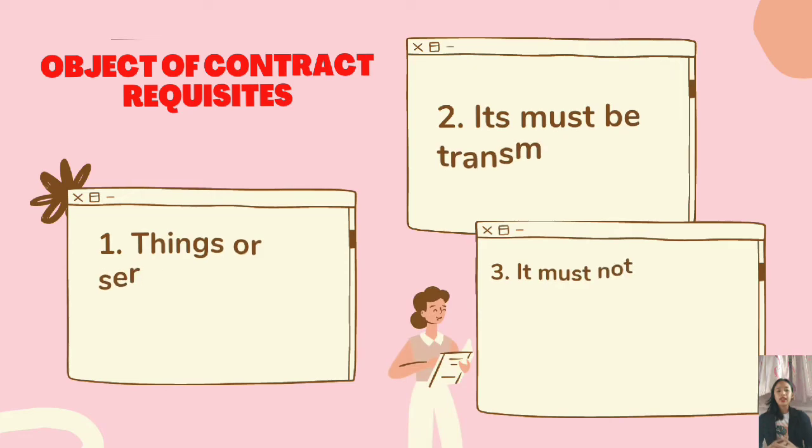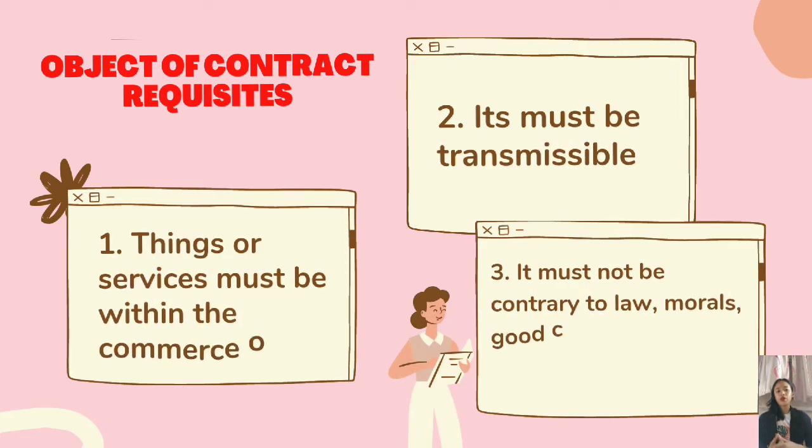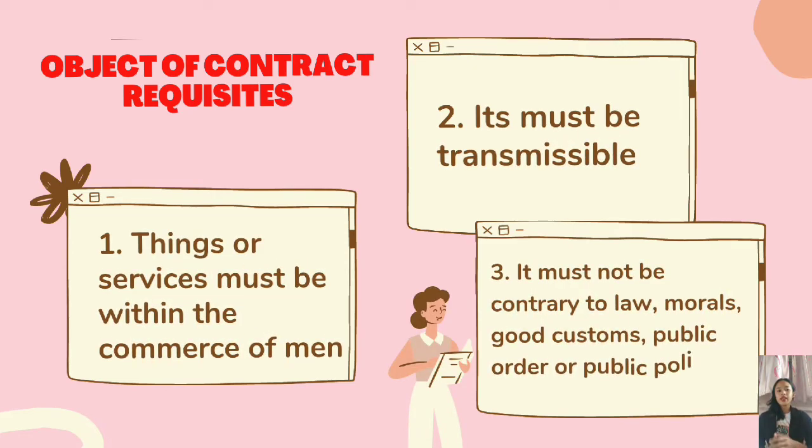Let's proceed to the next slide. So, what are the requisites of the object of a contract? First, things or services must be within the commerce of men. It means na hindi ito yung mga outside the commerce of men. Example, parks, plazas, public office, or political rights like the right to vote. Second, it must be transferable. Usually, all rights are transferable, although may mga hindi provided by law. And lastly, it must not be contrary to law, morals, good customs, public order, or public policy.